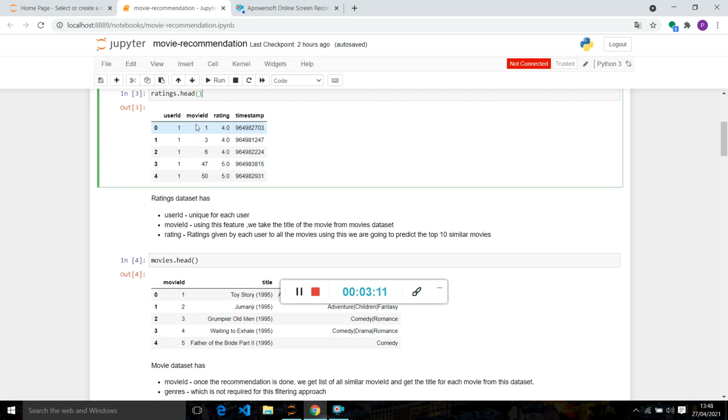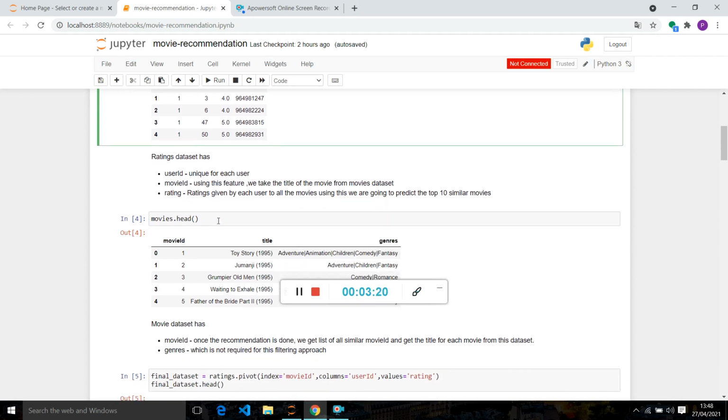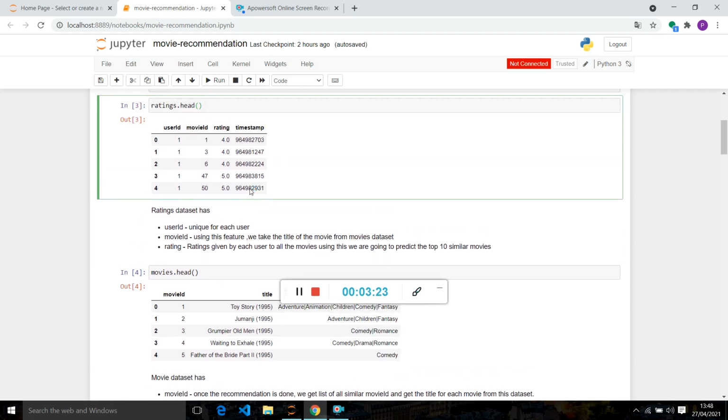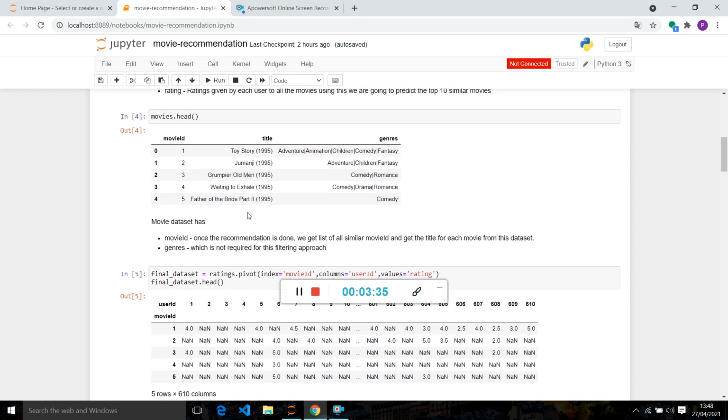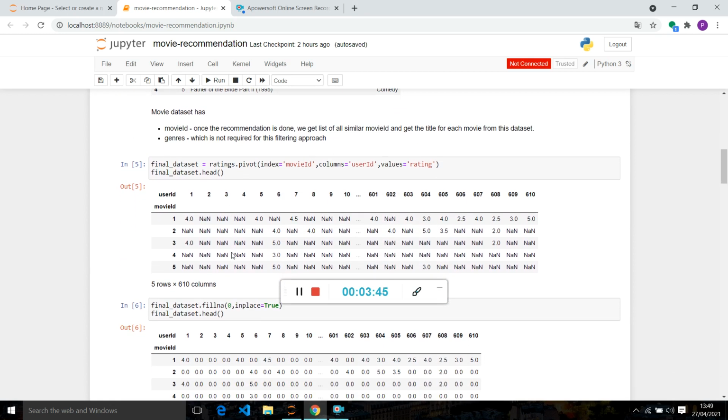Here you will see there are three attributes: the first is user ID, then movie ID, then rating. User ID is unique for each user. Using the movie ID feature, we can take the title of movies from the movies dataset and the ratings given by users to movies, which we use to predict the top 10 similar movies. Here we see movies head, and there are 5 movies with their genre.